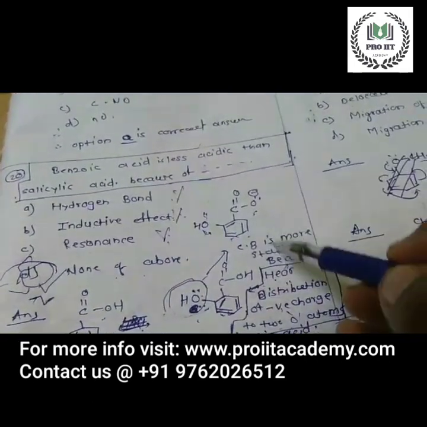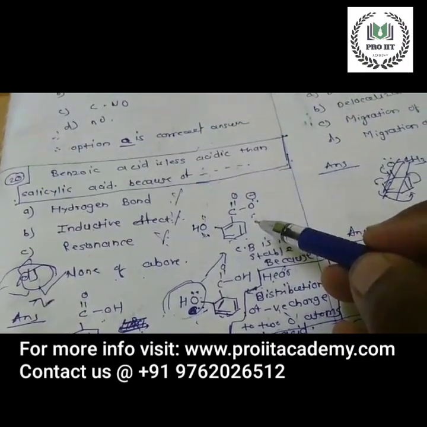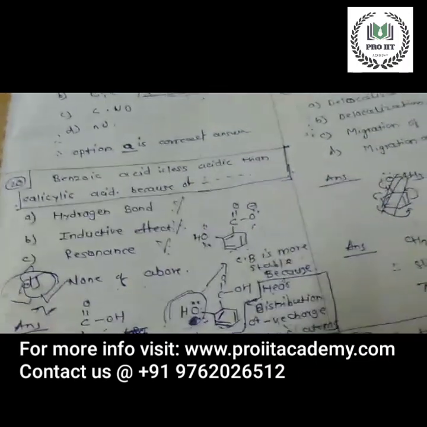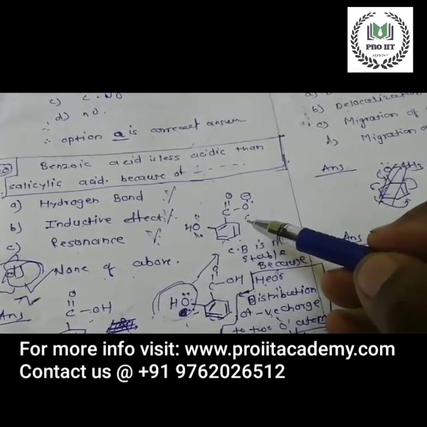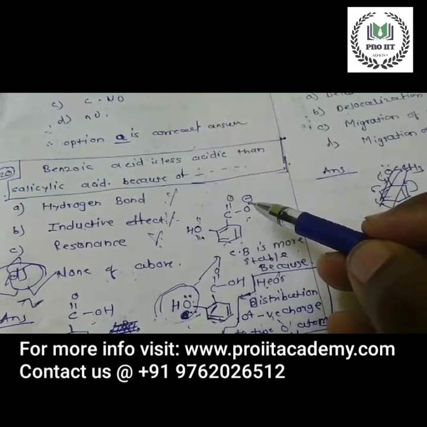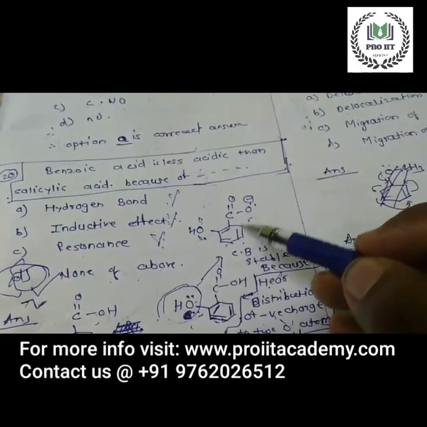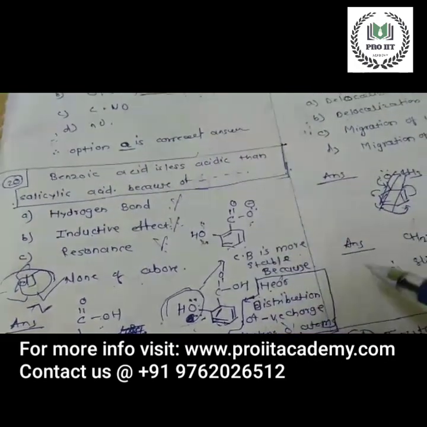The answer is that when salicylic acid loses the proton, its conjugate base is stabilized because the negative charge is distributed over two oxygen atoms.